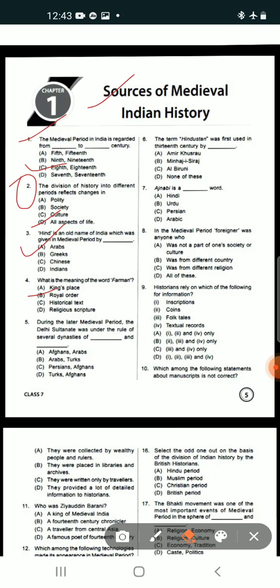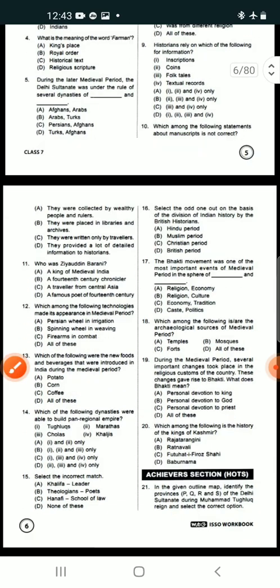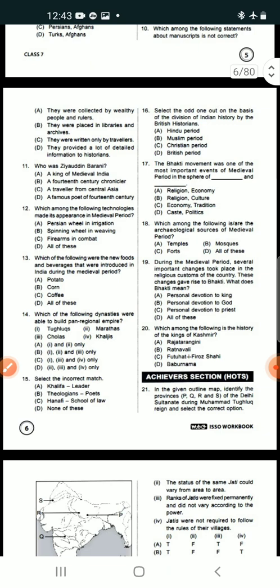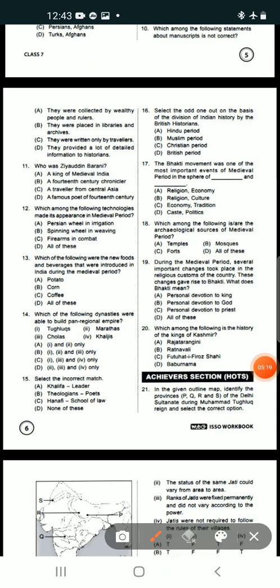Now I am going to question number 11. Suppose a question comes in this way: who was Ziauddin Barani?